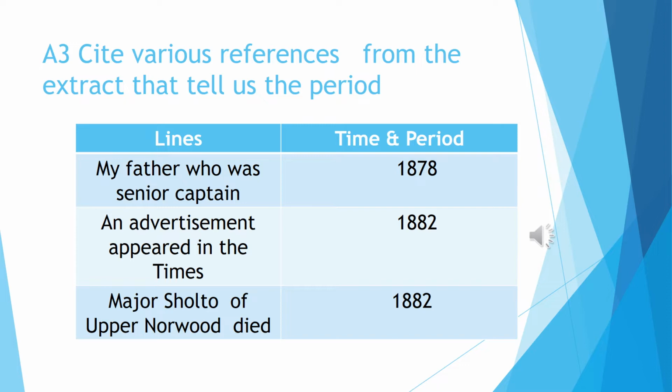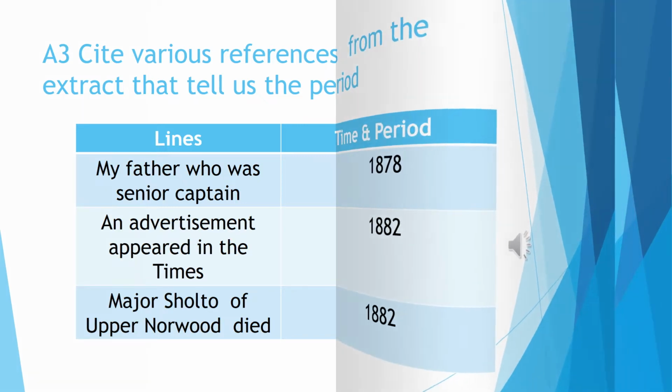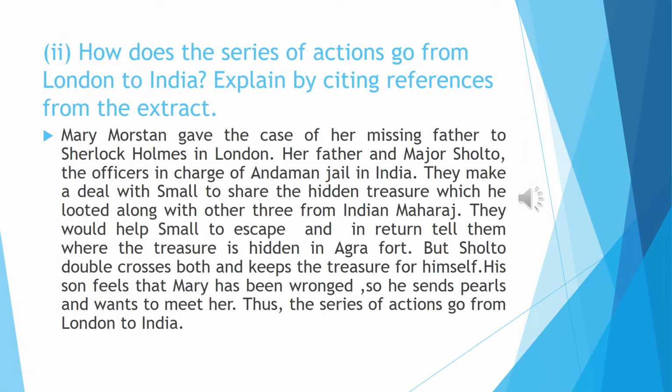Let's go to the next question. We'll start with the question, how does the series of action go from London to India? Explain by citing references from the extract. The answer is, Mary Watson gave the case of a missing father to Sherlock Holmes in London.